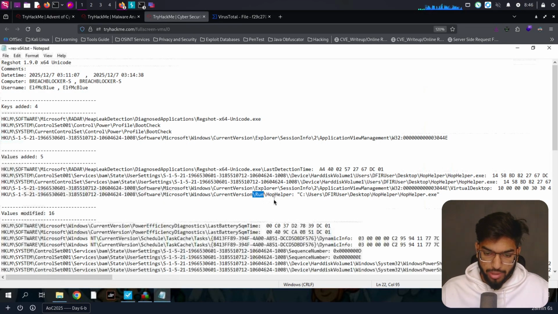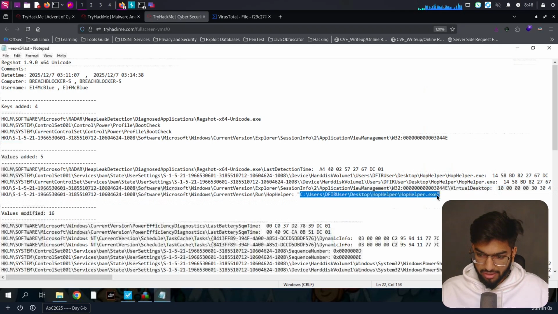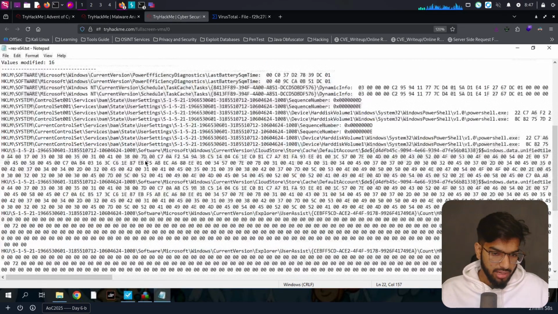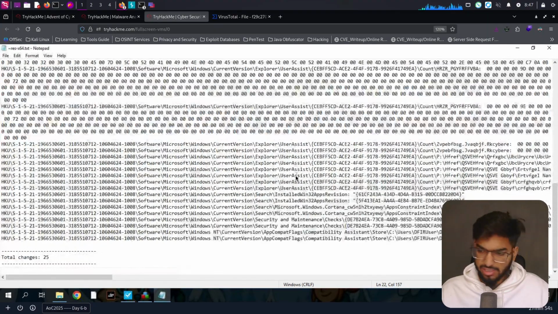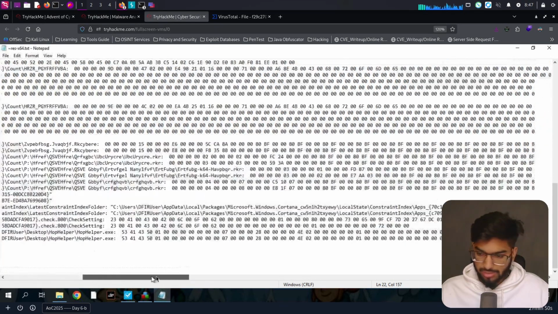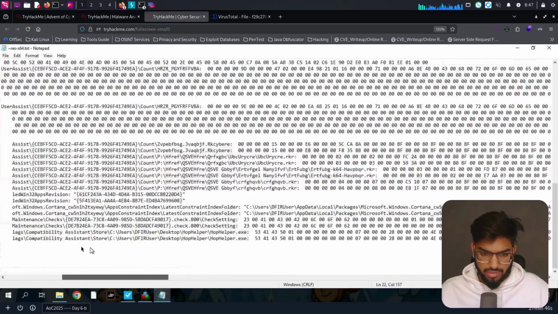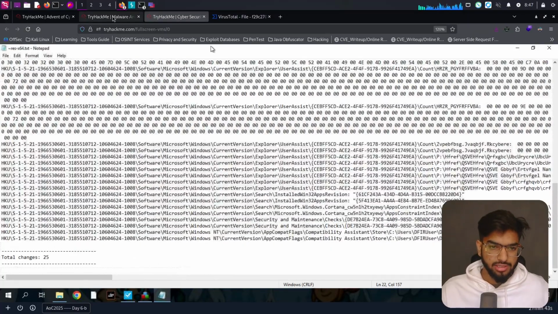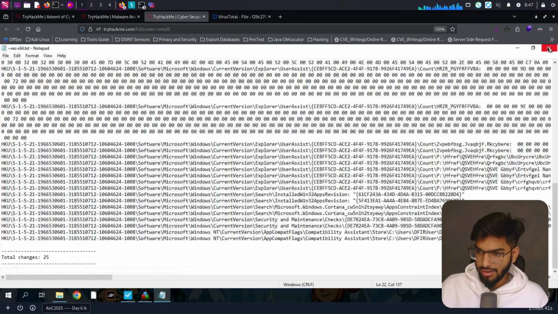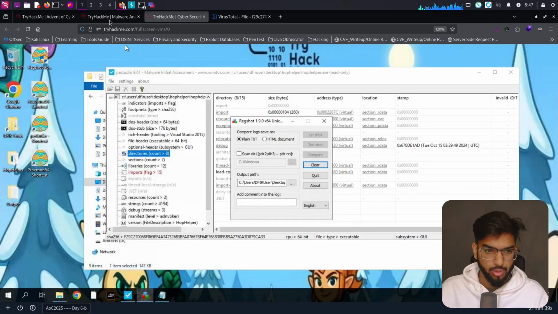So that's going to make sure that whenever the system reboots, this file is also going to start by default. Then these are some modified values, which is nothing but it again doing some changes to the machine. We can decode these with some editors and compare what the differences are, but I'm not going to do that right now. So let's minimize this window.